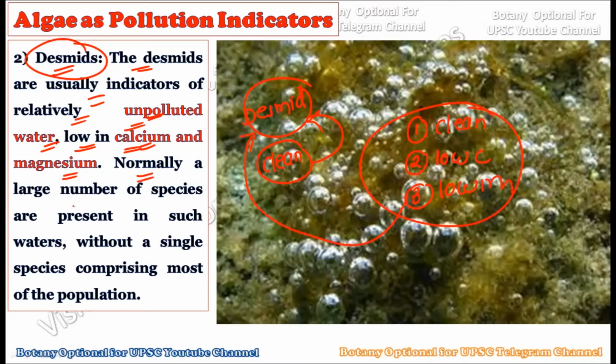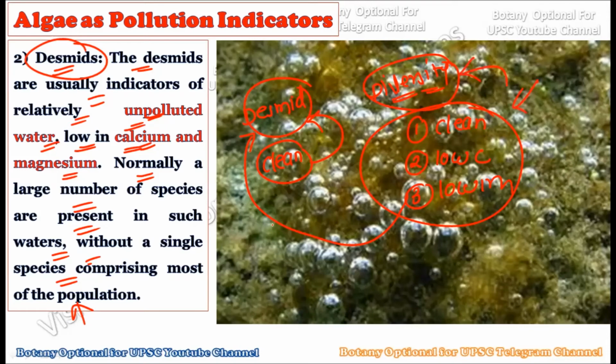Now, normally a large number of species are present in such waters without a single species comprising most of the population. So, indirectly, what we want to say here is that the diversity will be very high. Okay, there will not be any single species dominance, but many species which belong to the desmids are thriving in that particular area, and hence they are successfully surviving where there is clean water, a low amount of calcium, and a low amount of magnesium. When such a condition is there, the diversity of desmids can be found.